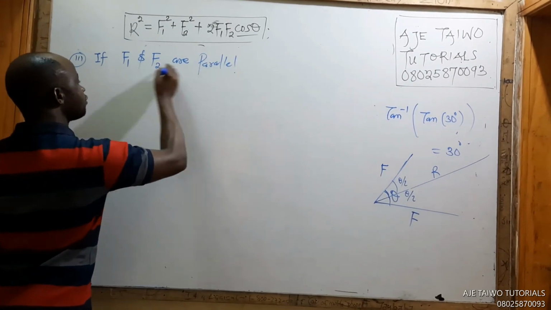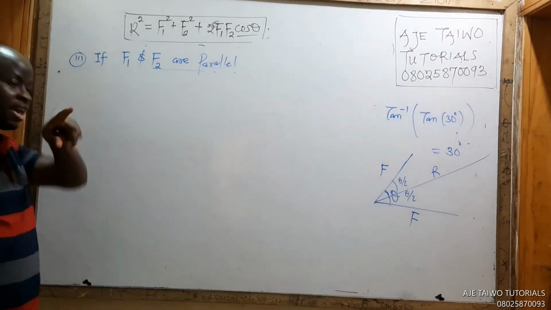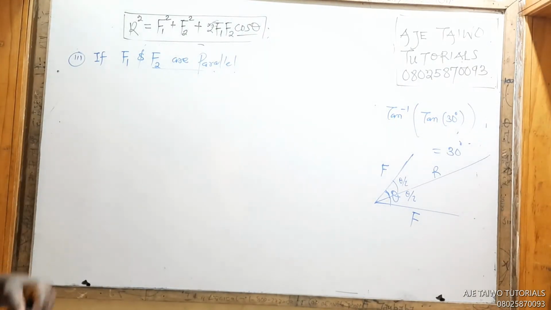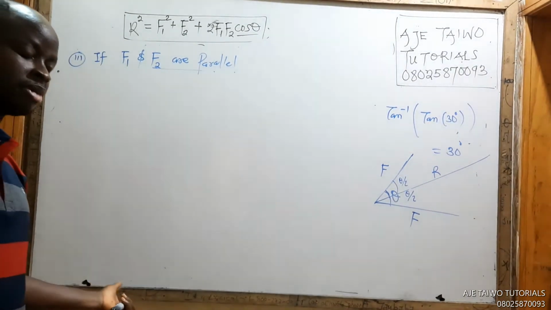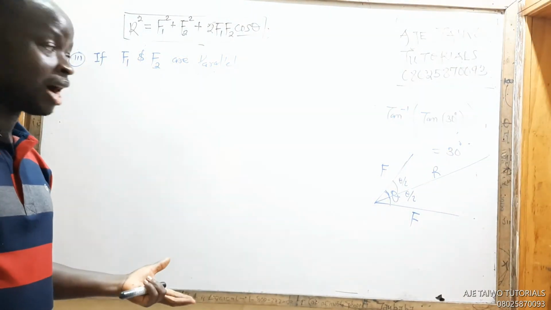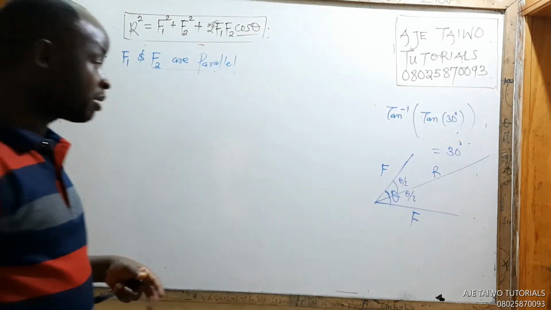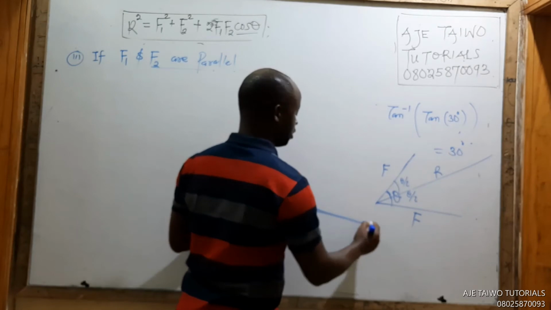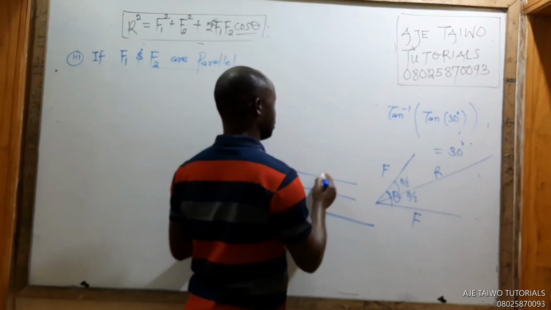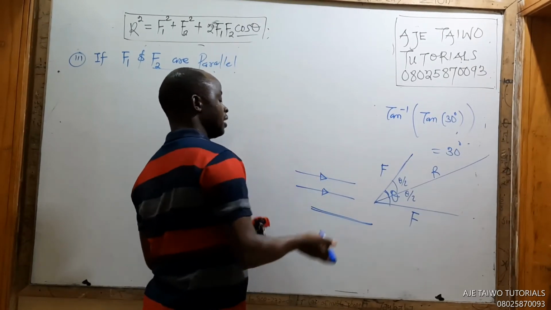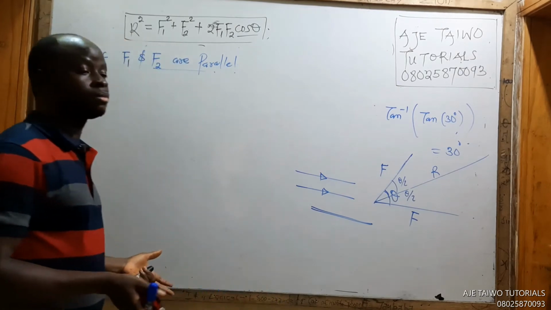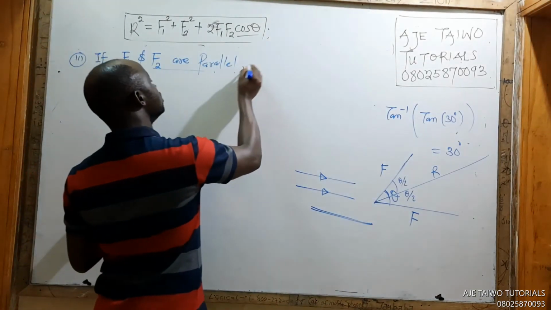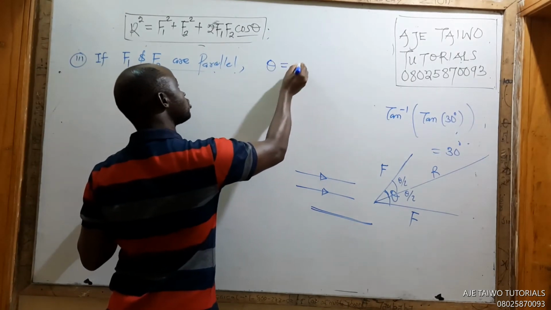If F1 is parallel to F2, what does that mean? It means that there will be no angle between them. That means this line and this line lie on each other, or they lie like this. They are parallel. That means there's no angle. So this means that theta equals 0.